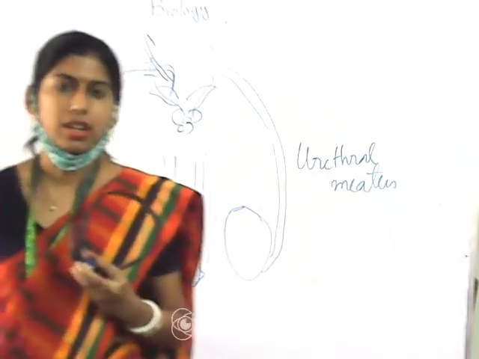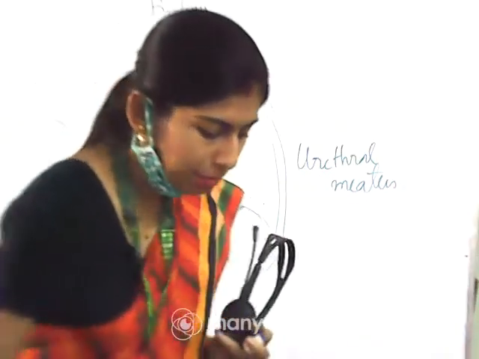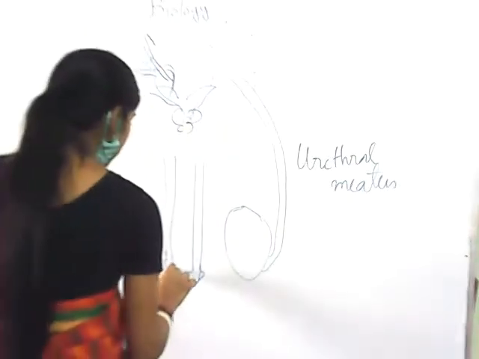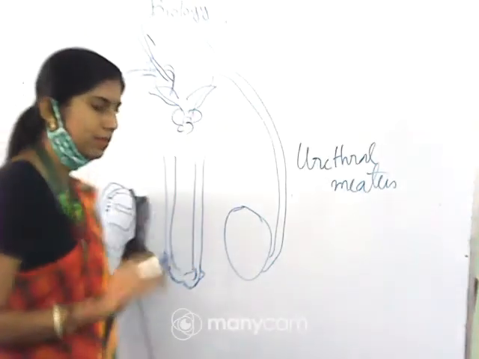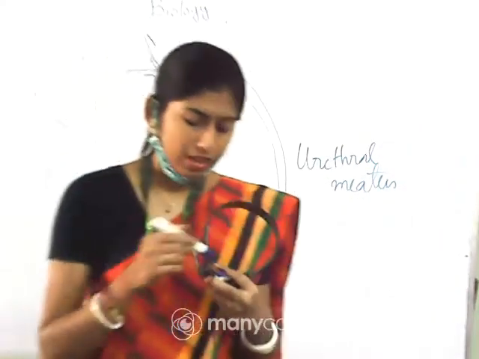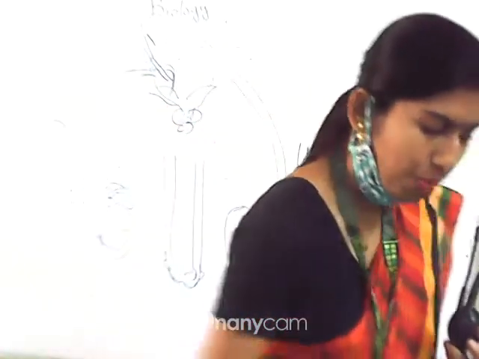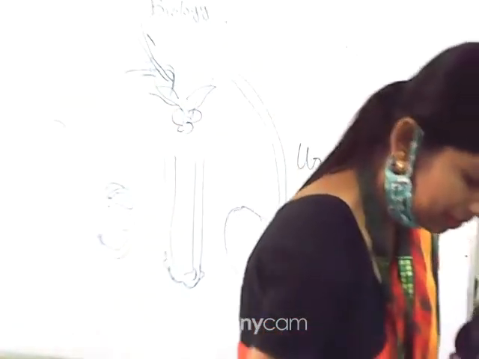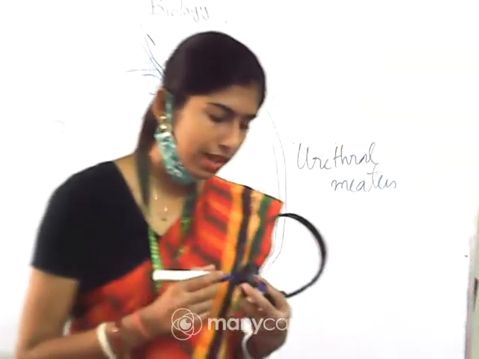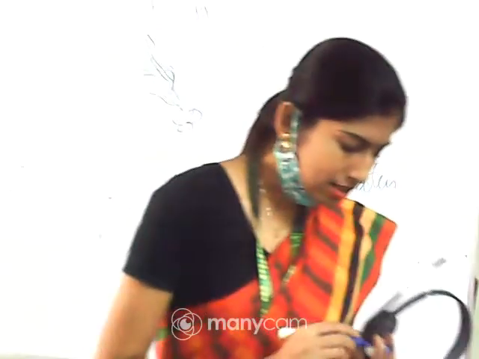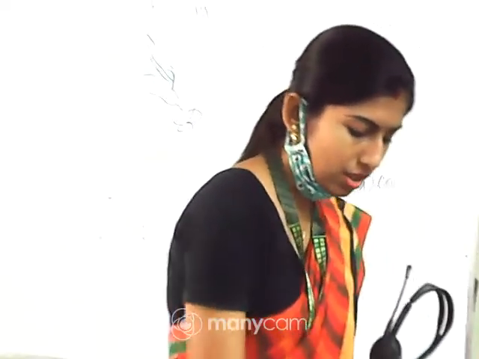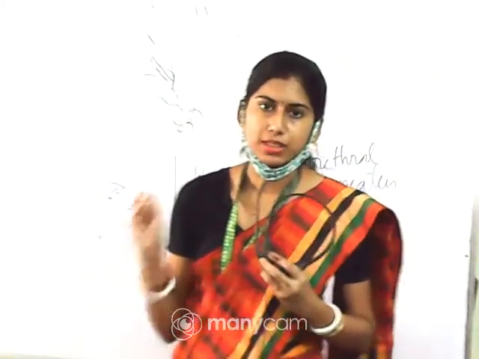This is considered as foreskin, and the tip of the penis is considered as glans penis. So I am repeating, at the tip of the penis, the enlarged end of the penis is considered as glans penis, and it is covered by a loose fold of skin. It is considered as foreskin.